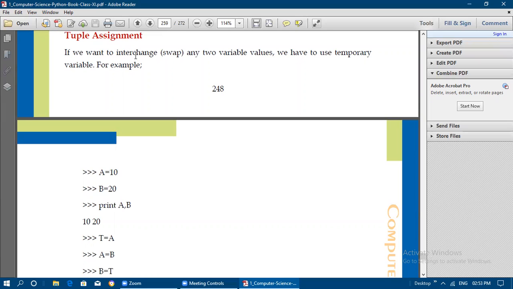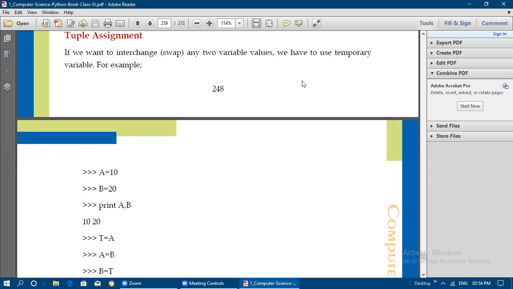Then next is tuple assignment. If we want to interchange or swap any two tuple variable values, we have to use a temporary variable. For example, if you have tuple a and tuple b, and the tuple values need to be exchanged, that is, a's values need to be copied to b and b's values need to be copied to a. So for that we are going to have one more temporary variable in between a and b. What we can do is, move the a value to t, then move the b value to a, and then finally move t to b.